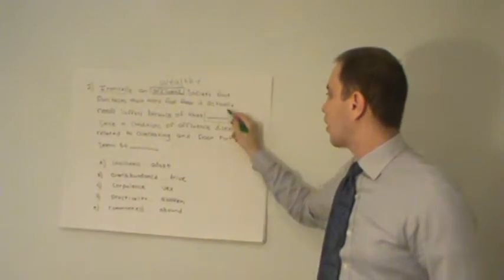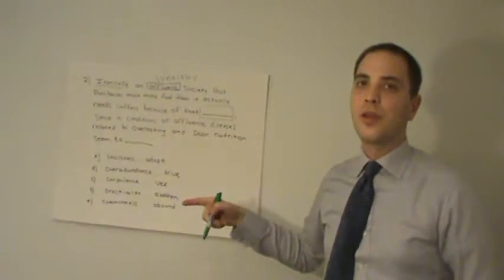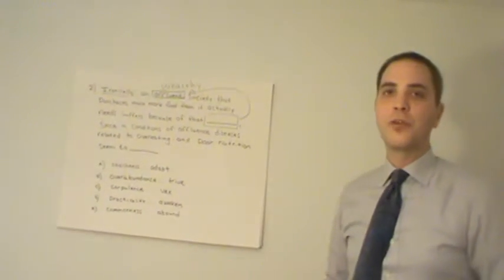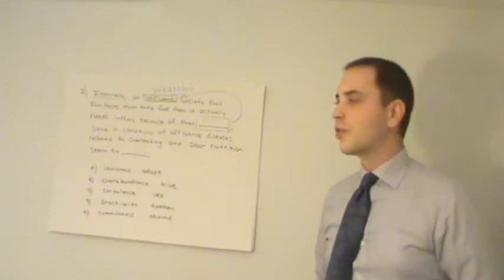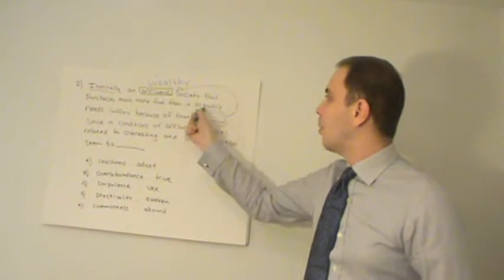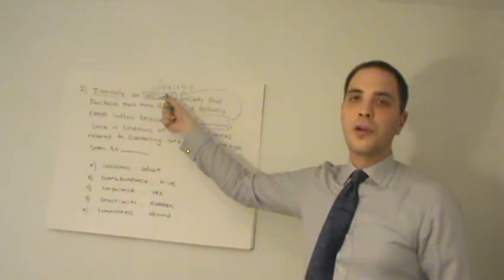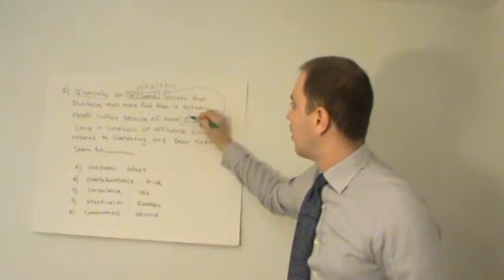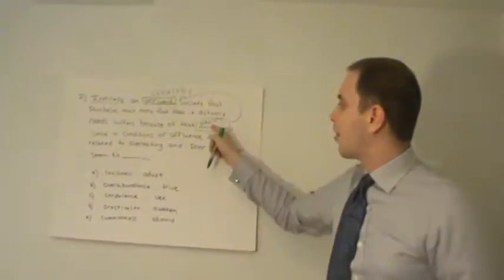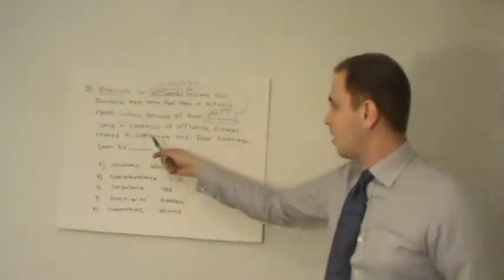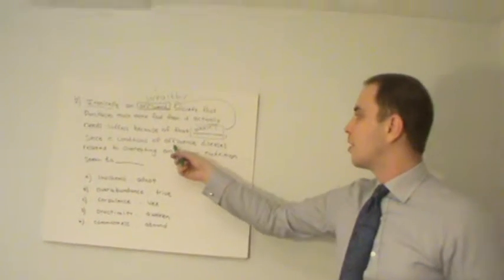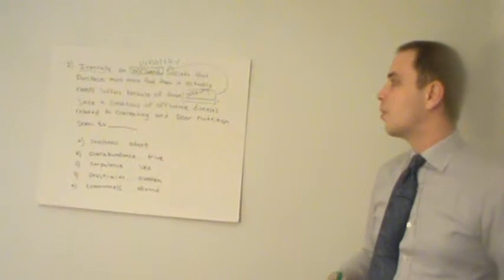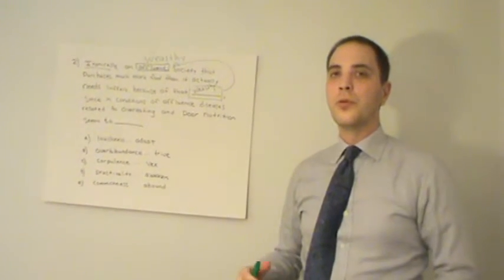Well, that must refer back to something in the sentence. And of course, the only thing that it really can refer back to is the word affluent. So, this word here must be the same or very similar or a synonym for affluence, such as wealthy. So, let's write wealthy in before we even look at the choices and continue on. Since in conditions of affluence, again, same word, different form, diseases related to overeating and poor nutrition seem to what?